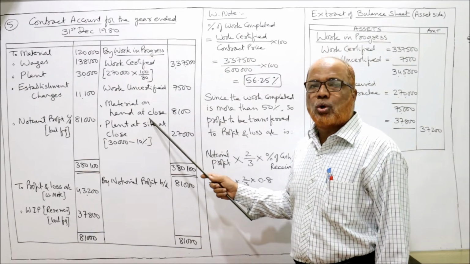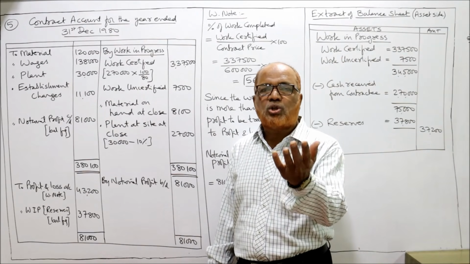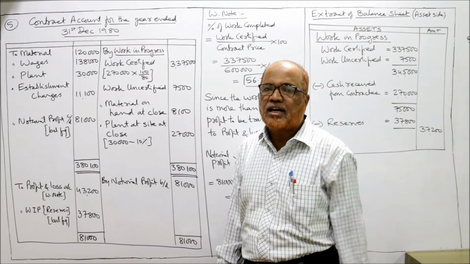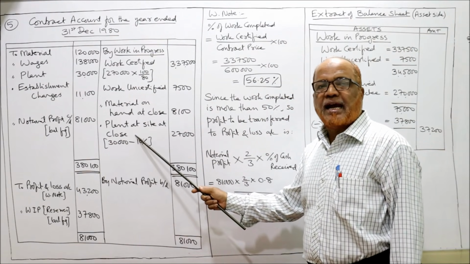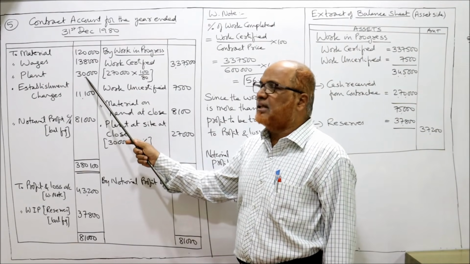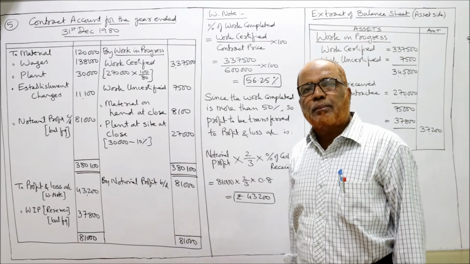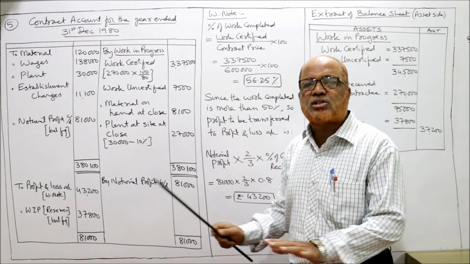Material on hand at close. In the problem it is given that at the end of the year some material was not consumed and lying at the site. Then plant at site at close. At the end of the year, what is the value of the plant? At the beginning of the year, the value of the plant was 30,000. And during the year, 10% depreciation. 30,000 minus 10%, 27,000. That's all.